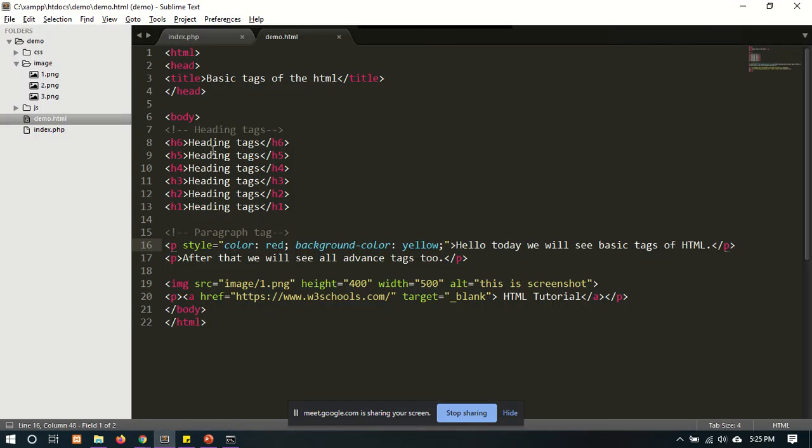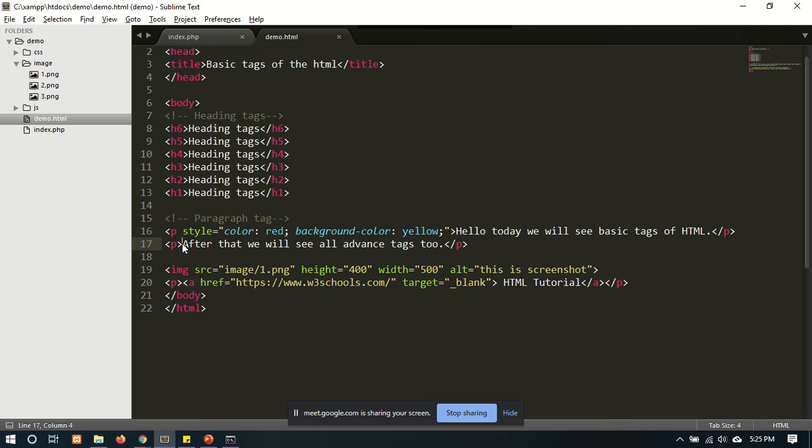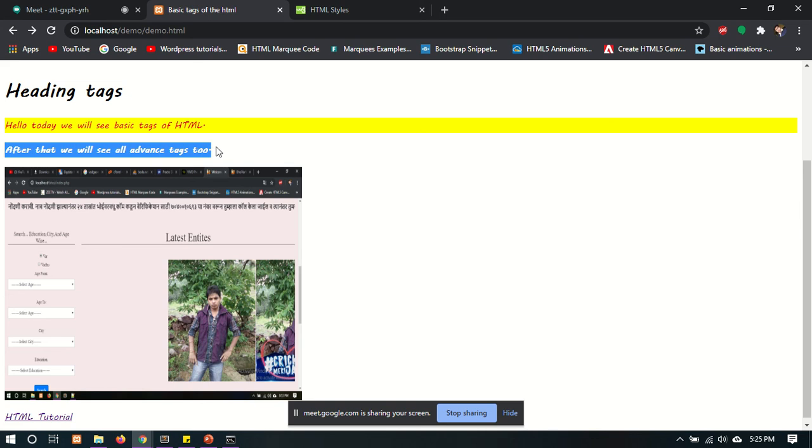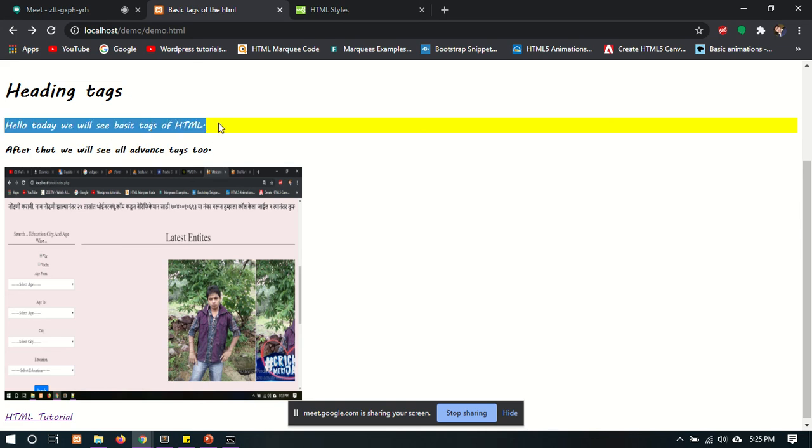So if you have to format your text and you use the B tag here, it makes your text bolder. Yeah, see, this is your bold one, and this is the normal one.